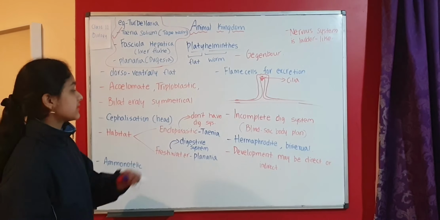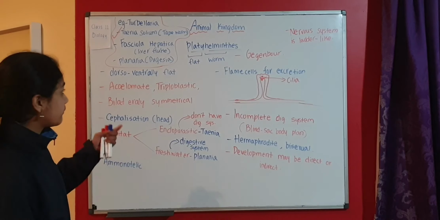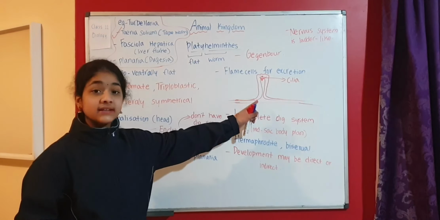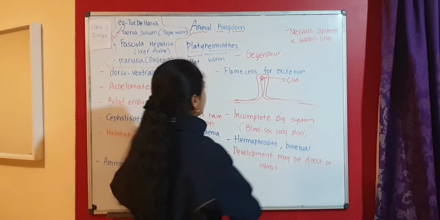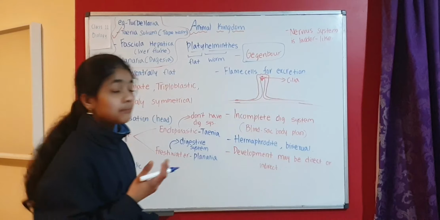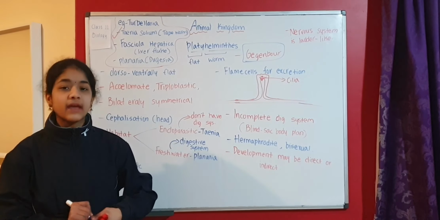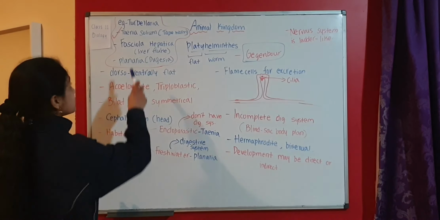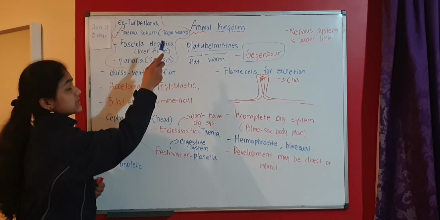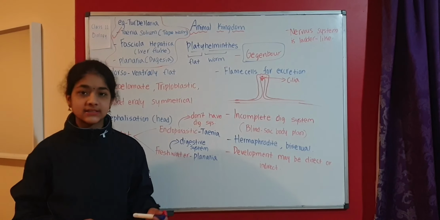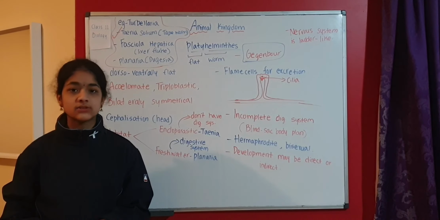So these are some characteristics of Platyhelminthes or flatworms and some examples as well. We have also taken a look at the scientist Gegenbauer, who coined the term Platyhelminthes. Taenia solium, the tapeworm, is the most important one. So here we have taken a look at some characteristics and examples of Platyhelminthes or flatworms.